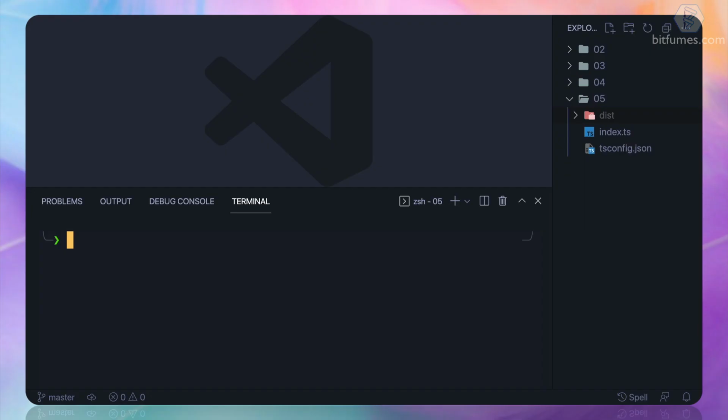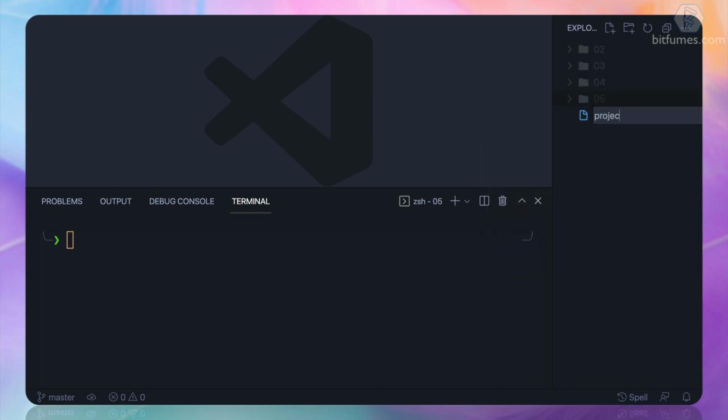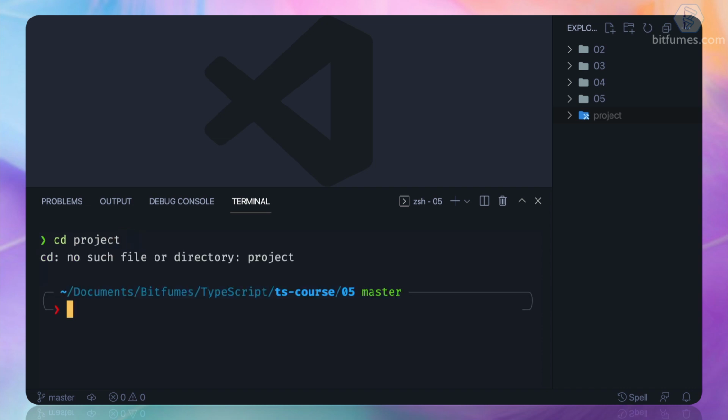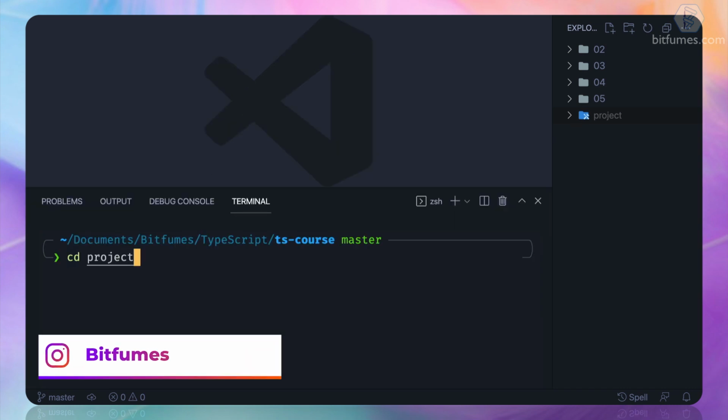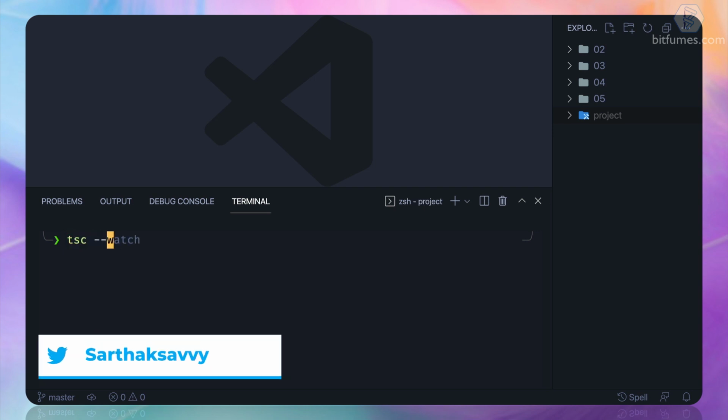Now let's add the NPM thing in our project. From now, I'm not going to use numbering because we need to work on the same project again and again. So I'm just going to create a directory called project, and then I will go into the project like here. Sorry, I have to restart it like this. Okay, and then I once again say tsc --init. Okay, that's done.